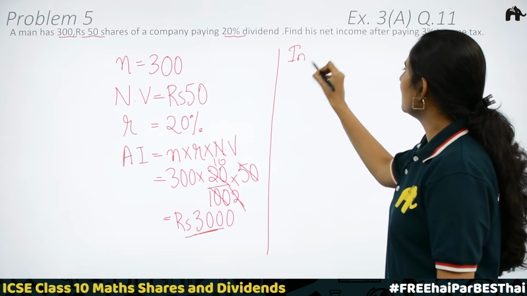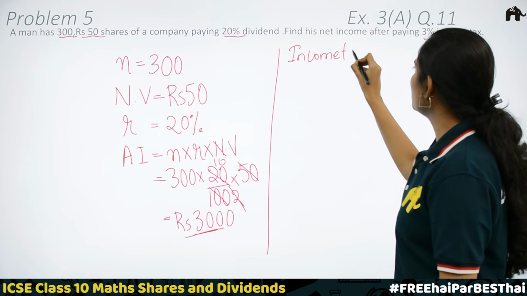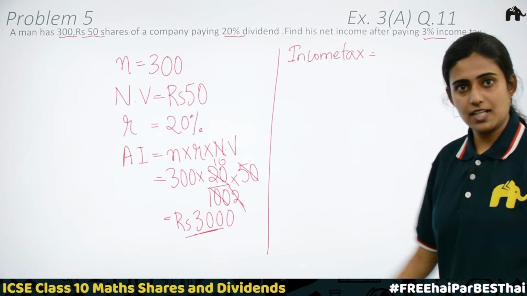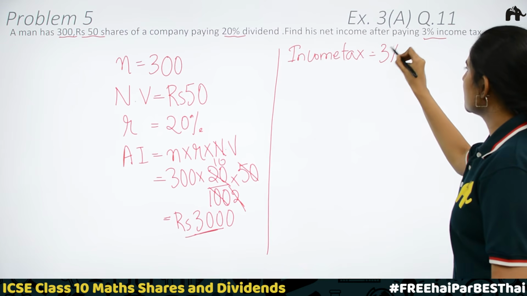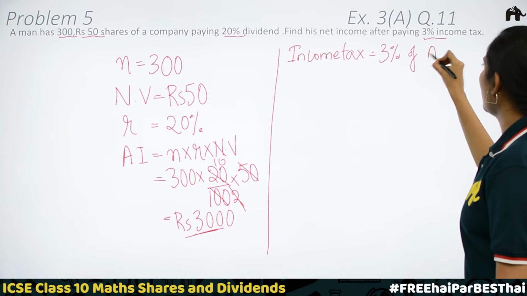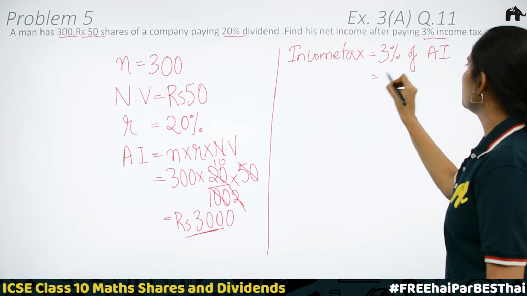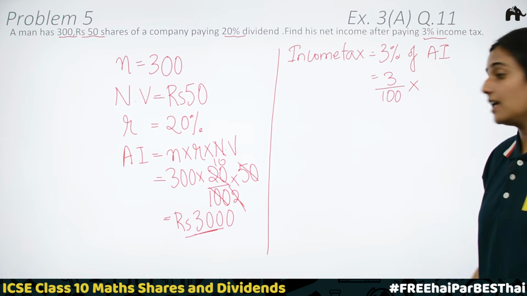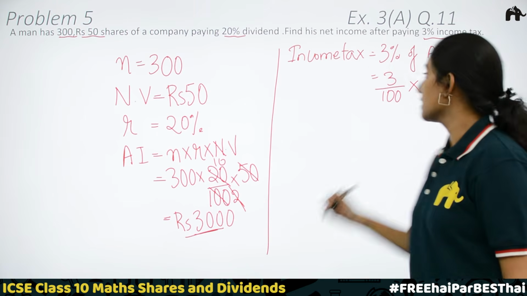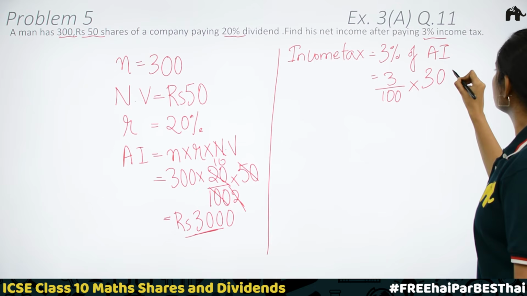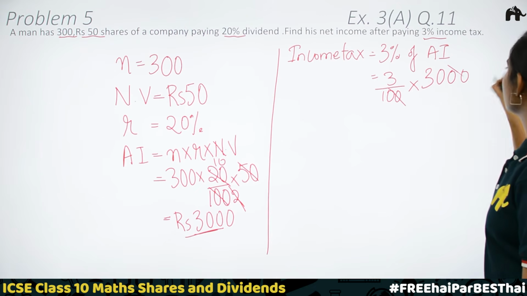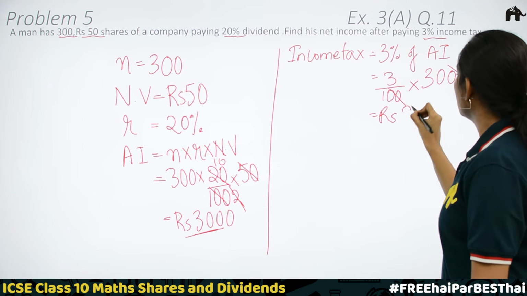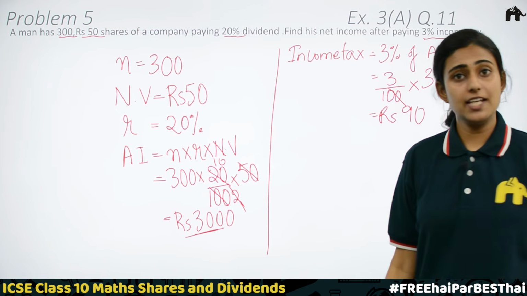Income tax is equal to 3% of the annual income, which is equal to 3 by 100 into, what is the annual income here? 3000 rupees. 3000. Cancelling zeros, 3 into 30. Rupees 90. We got the income tax.